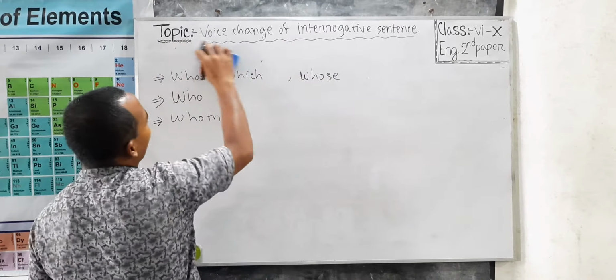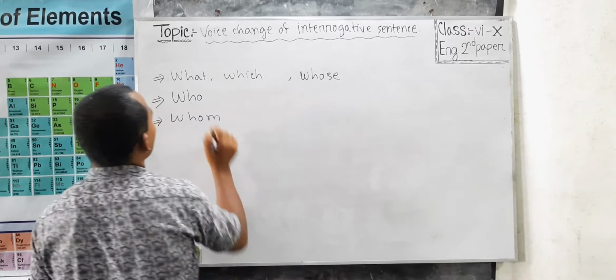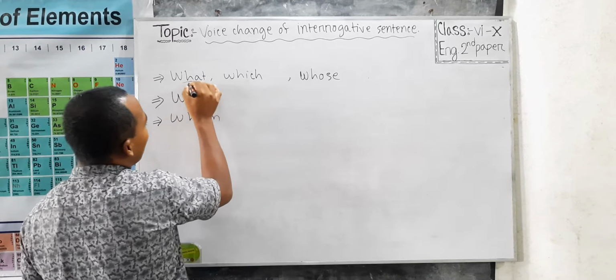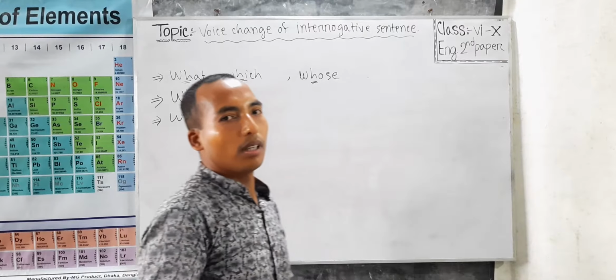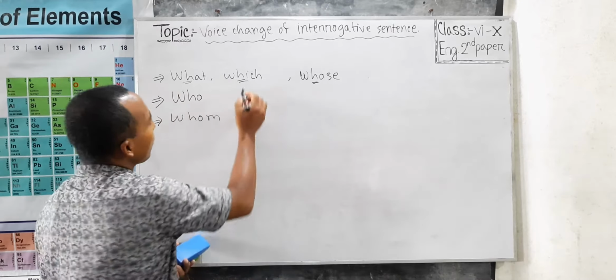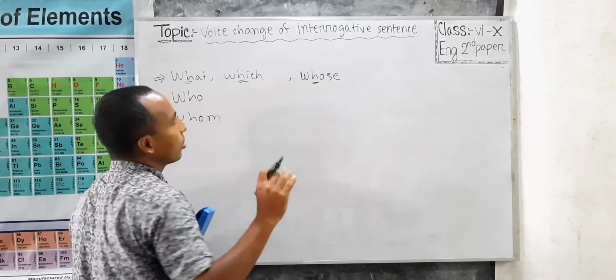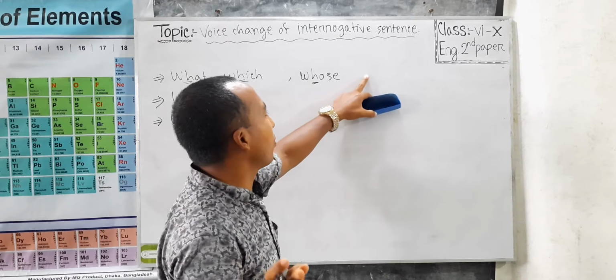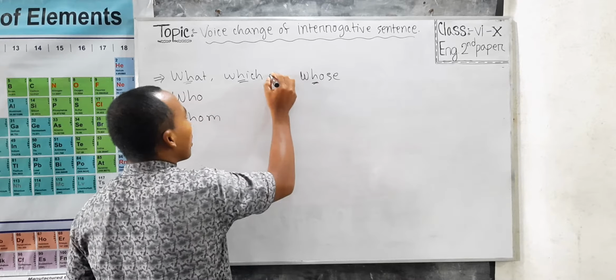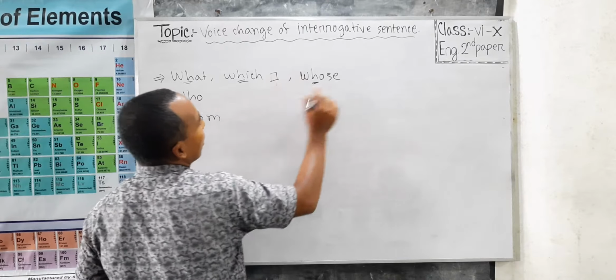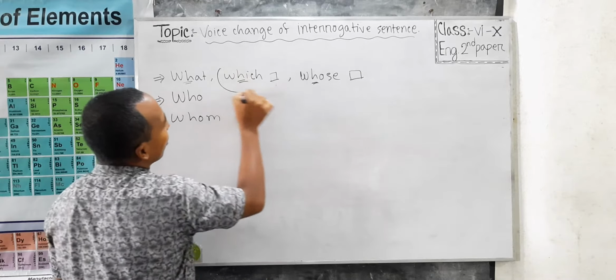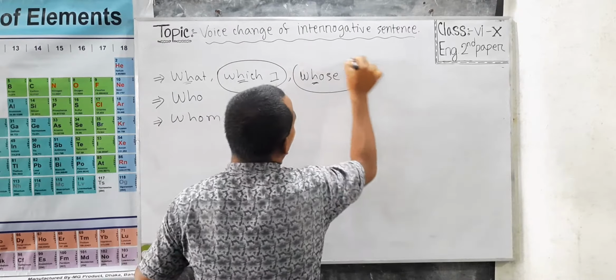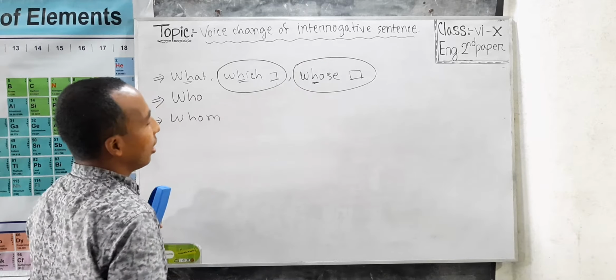Now, my dear learners, look at these three WH words. What? This word is used in place of object. Which and whose, these words are also used in place of object, but a noun should be given here, and both these words together work like the object in the active sentence.